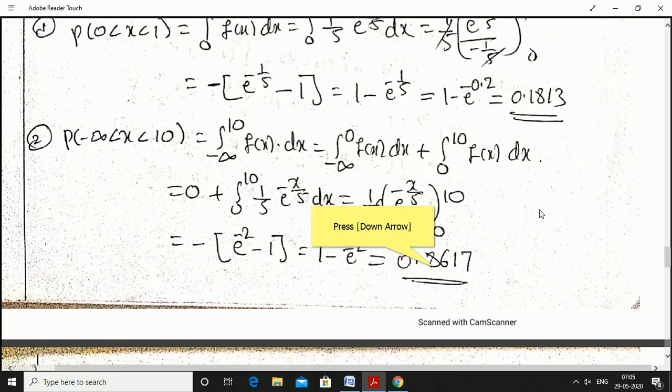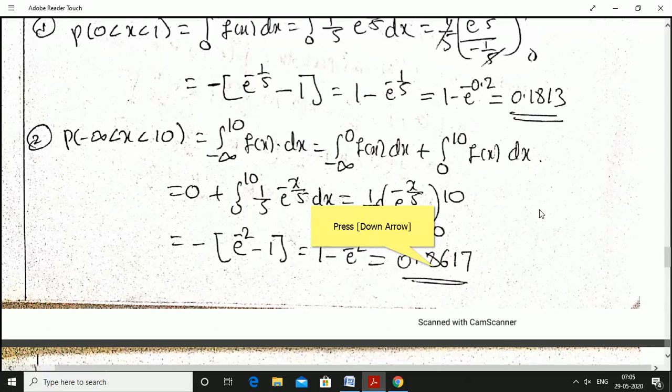Probability of minus infinity less than x less than 10. It is integration from minus infinity to 10. But that function exists only for the positive values of x. From minus infinity to 0 I split it as plus 0 to 10. From minus infinity to 0 f of x value is 0 plus integration 0 to 10. In that limit f of x is 1 by 5 into e power minus x by 5. From minus infinity to 0 f of x is 0. That's why I have written it as 0.